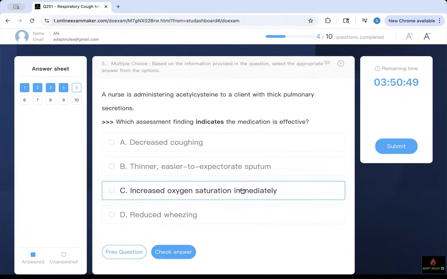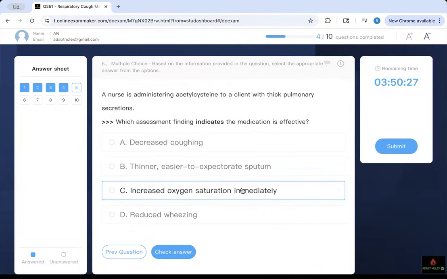Number 5, what is your score so far? Let me check in with you. I know you got 5 out of 5, or 4 out of 5, and we're on the 5th question. Therefore, based on the strategy I've taught you, you can figure out number 5: which assessment finding indicates the medication is effective? Once again, go for the buzzword. Effectiveness means I need to know something about the medication.